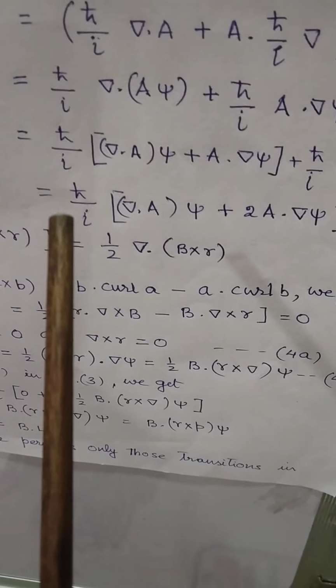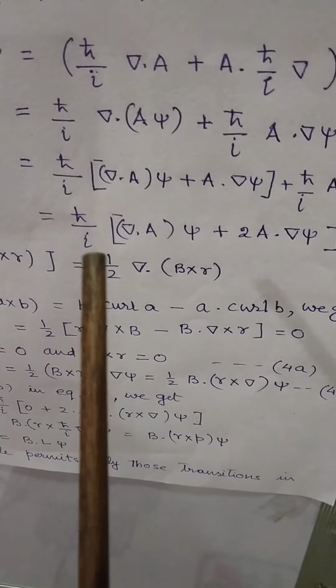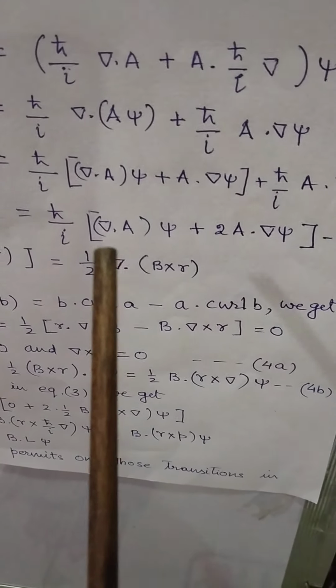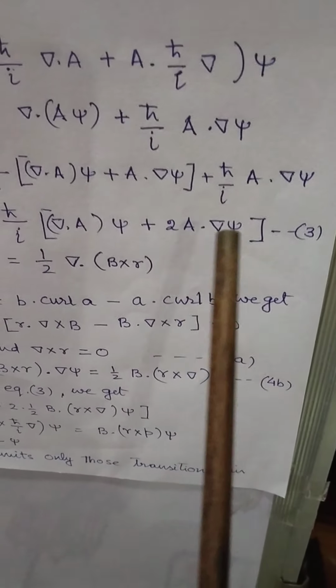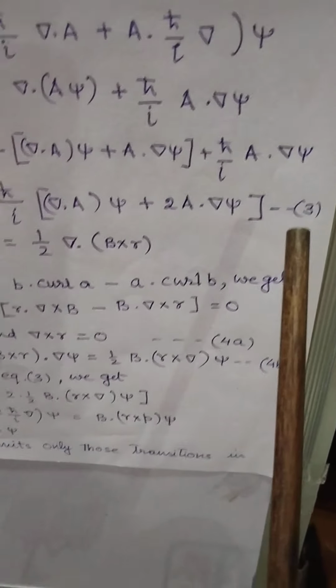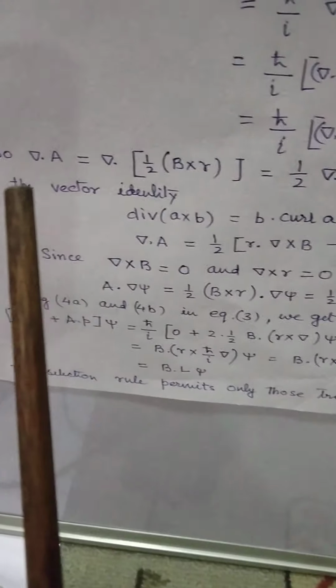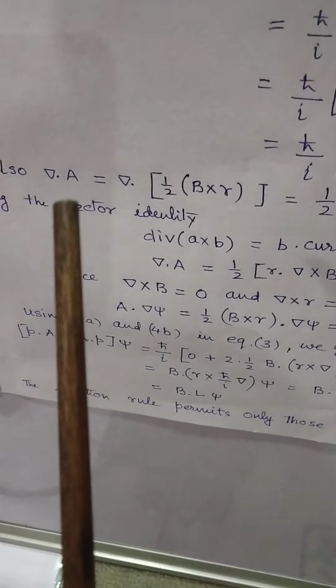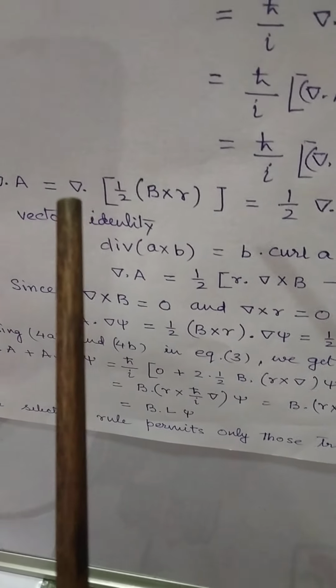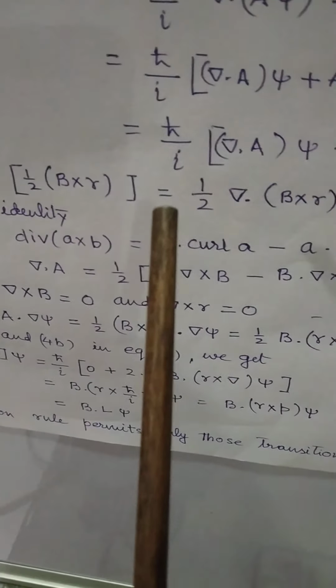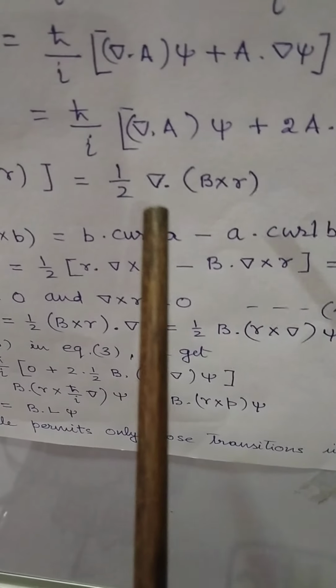Finally, we can write it as h cross upon iota multiplied by del dot A of psi plus twice A dot del of psi. Let it be equation number 3. Now, also del dot A, which can be written by substituting the value of A, that is del dot half of B cross R, equal to half of del dot B cross R.